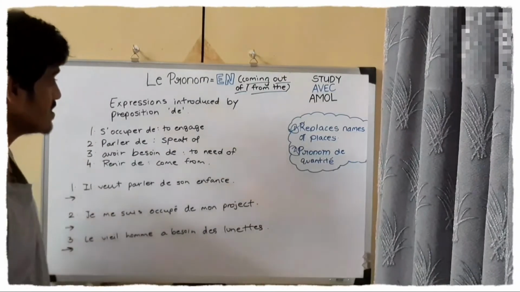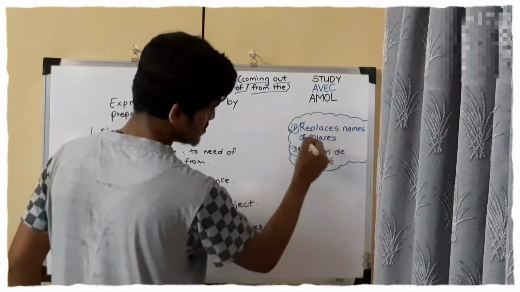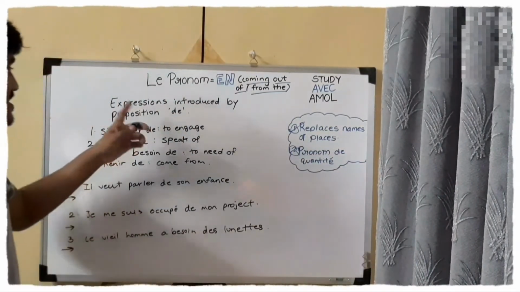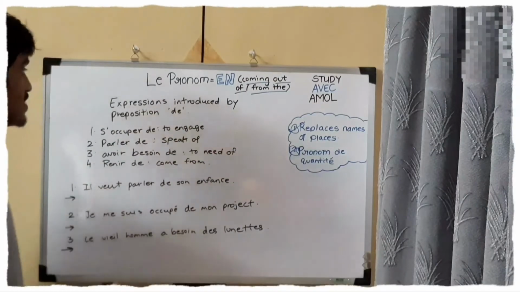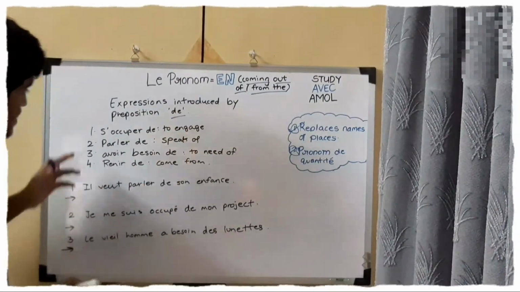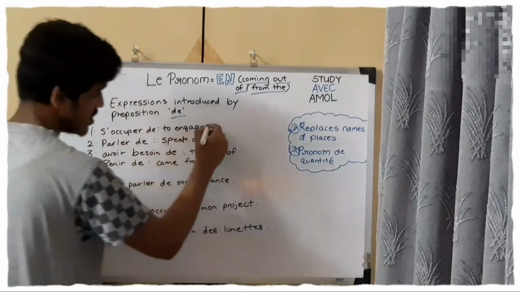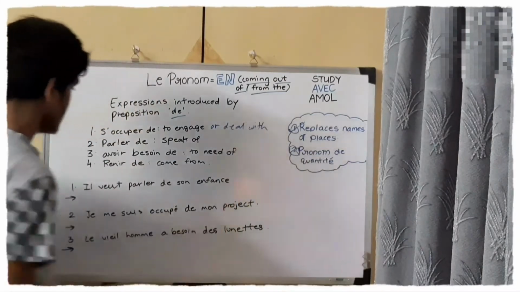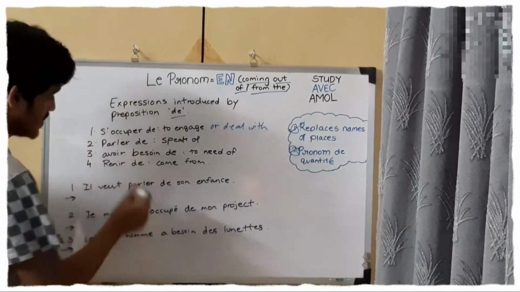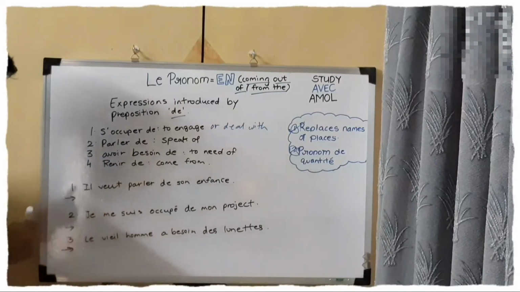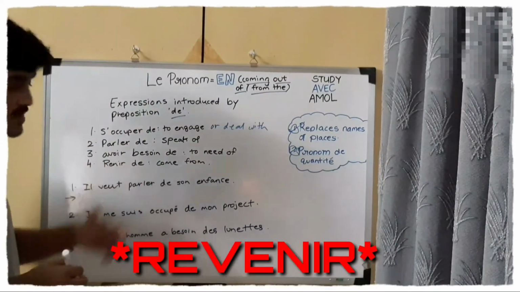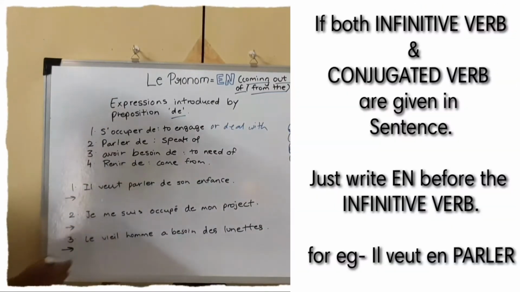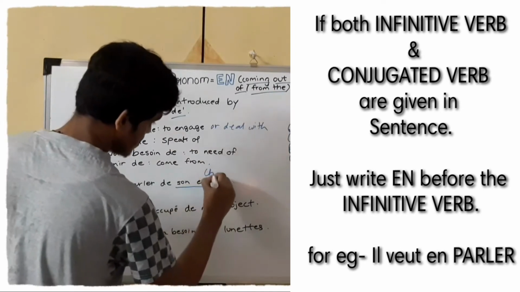Now let's see the last part. What we did: replaces names of places. Second, pronoun of quantity. Now last, expressions introduced by the preposition "de". First, s'occuper de, to engage or to deal with. Parler de, to speak of. Avoir besoin de, to need. And fourth, venir de, to come from. So first, ils vont parler de son enfance. Enfance means childhood.